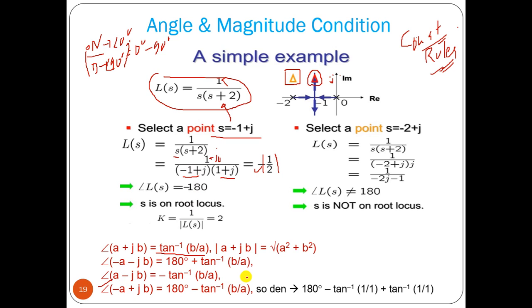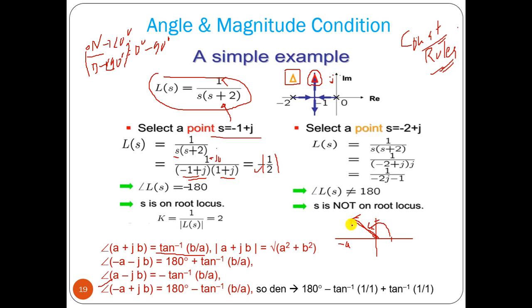Let us find out. If I plot, minus a is here, plus jb is here, so this is the point, and this is your magnitude. Angle means this angle from the real axis.